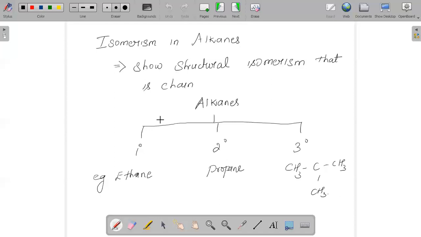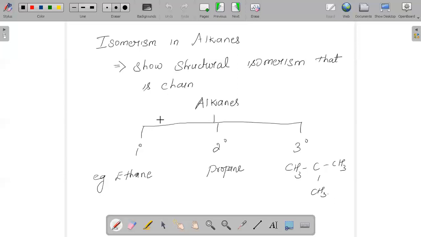Molecular formula will be the same, but the arrangement may differ. For example, we can say it as n-butane, or we can say it as isobutane. Both molecular formulas will remain the same, but their structures will differ.